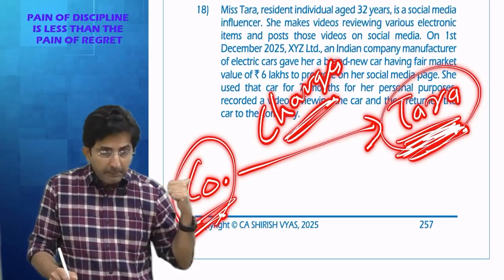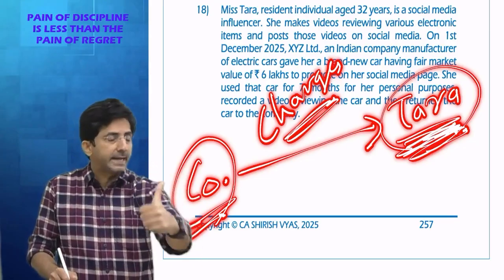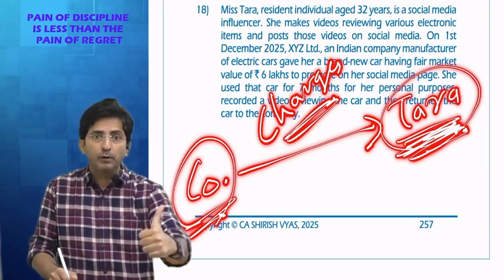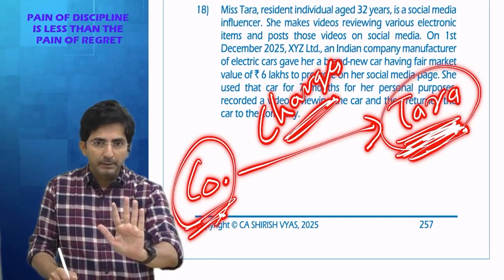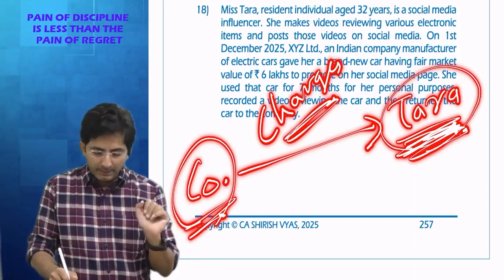So when the company makes payment to Tara for promoting the product on her Instagram channel, it will be an advertisement payment under 194C, TDS of 1%, because Tara is an individual, 1%. But the question was not on that. You know what the question said?